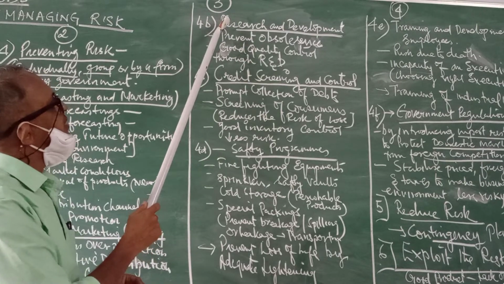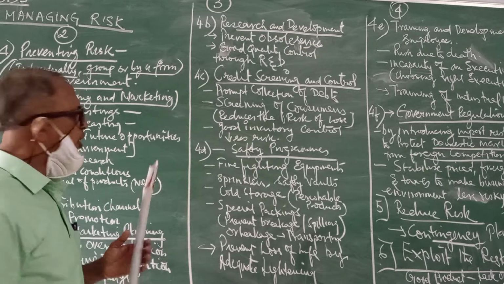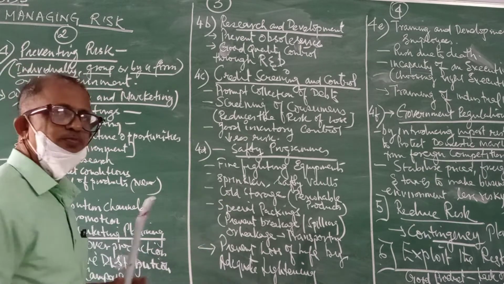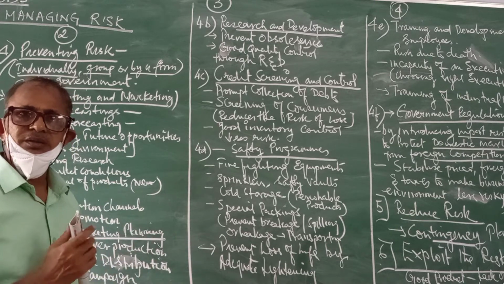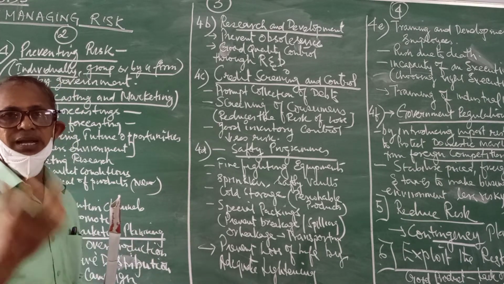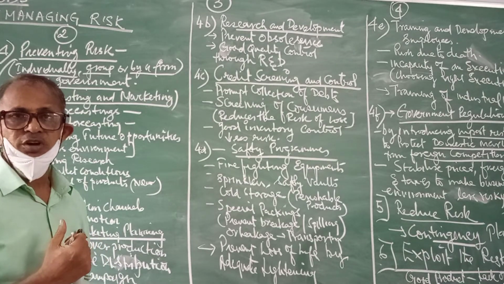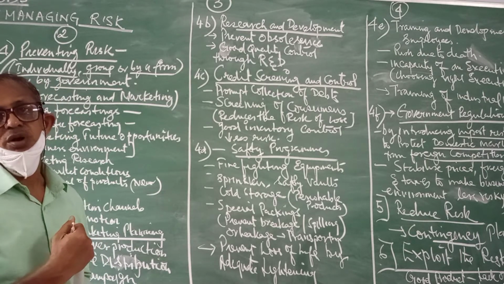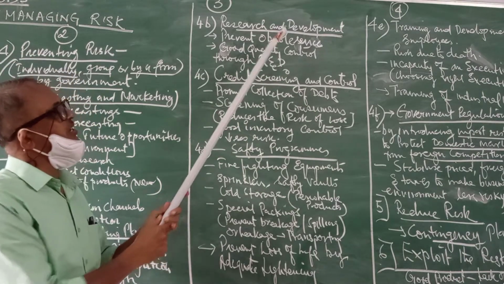The third segment is research and development. If all the factors in segment 2 are present, but there is no research and development wing, then the entire business would collapse. Research and development is the backbone of any organization to count on success. What does research and development do?